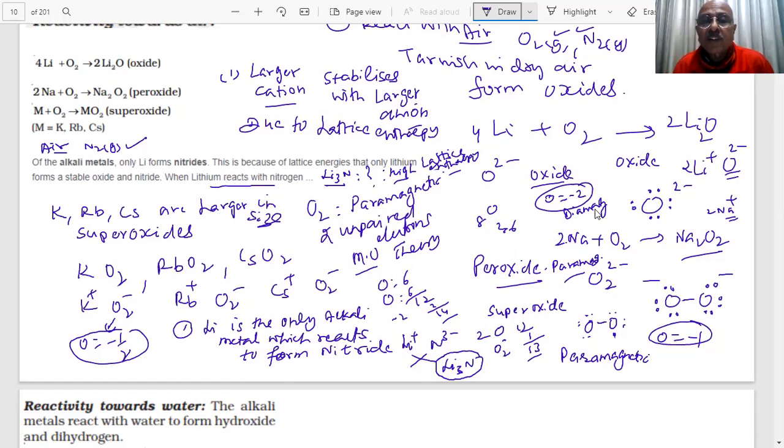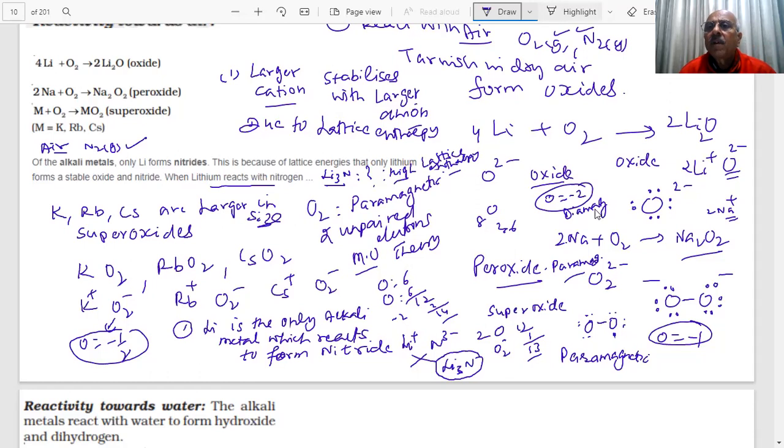Due to the very small size of lithium, it has very high lattice enthalpy. Hence, it provides the energy required for the formation of the nitride ion. N3 minus will require a lot of energy to be formed. Who will provide it? The lattice enthalpy of lithium nitride.